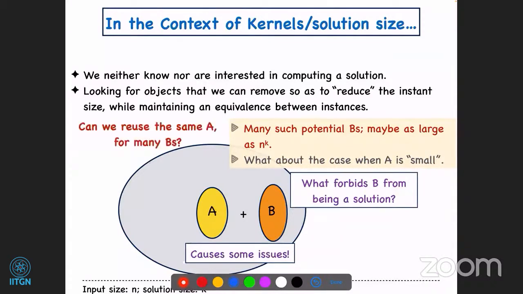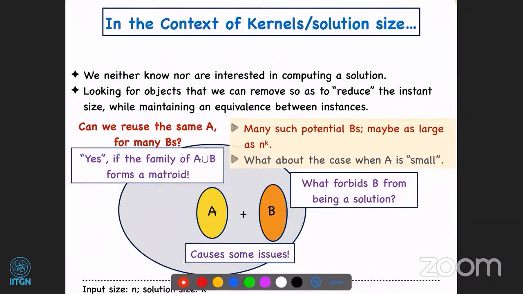So what if we try to reuse the same A for many B's? Then you do not have to keep a private copy of A for every B, right? So maybe one A is sufficient for many B's. If you look at, in particular, the vertex cover example that I gave you, any set B or B prime which excludes both U and V, say this is your A, this A will work for both B and B prime to give evidence that, look, B or B prime cannot be a solution. So this gives us some hope of reusing the same A for multiple B's. Okay.